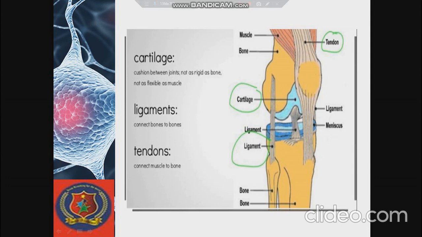And coming to tendons, you can see that they fix the muscles, that is the skeletal muscles, to the bones, and it is a non-elastic or inelastic tissue. Coming to ligament, it is an elastic tissue. So let us have a quick recap of the difference between tendons and ligaments. Tendons are inelastic, they join muscles to bone, and they are made up of white fibers. Ligaments are elastic, connect bone to bone, and are made up of white as well as yellow fibers.